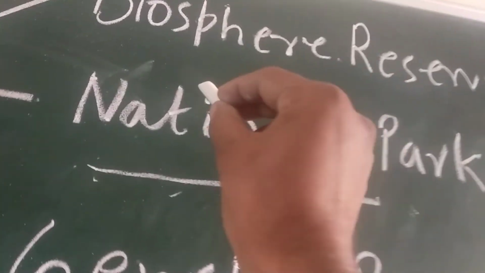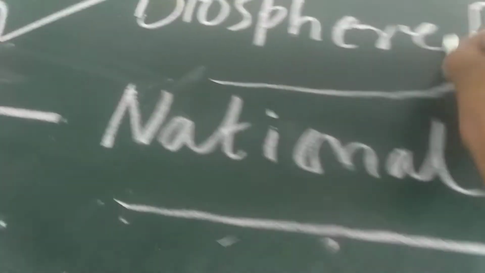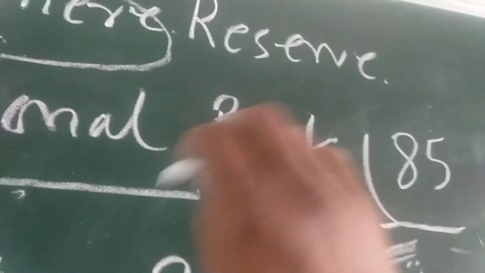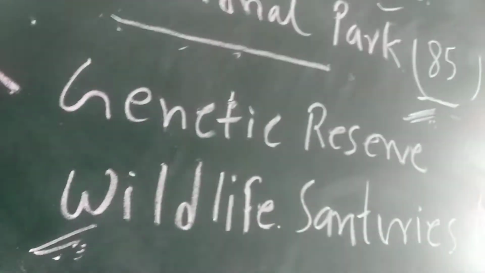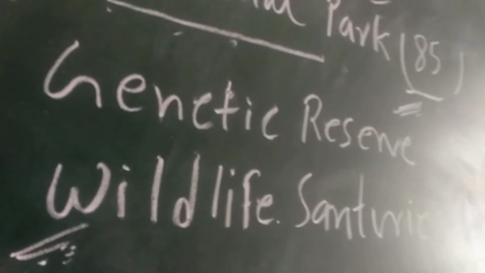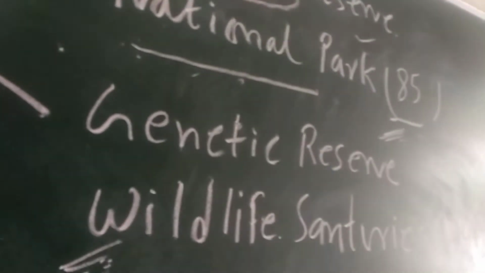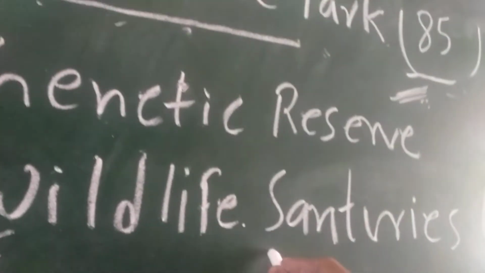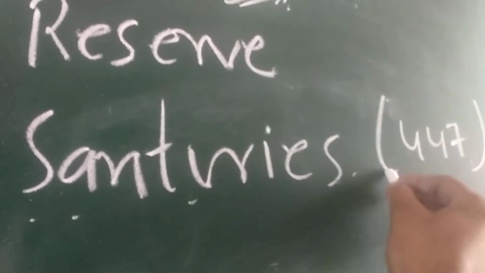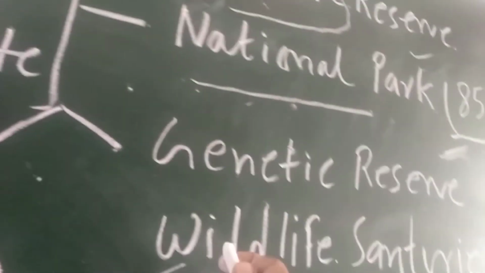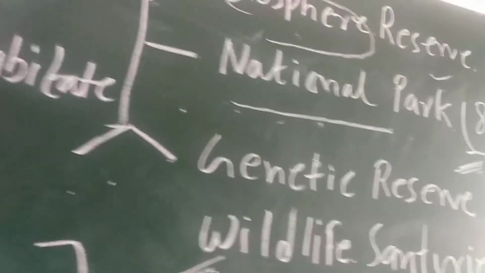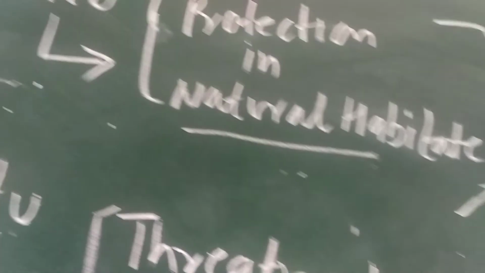Biosphere reserve. What is a biosphere reserve? It means in a sphere area we have to preserve the animals. Sundarban is an example of a biosphere reserve. You can look it up on Google or other study materials. Then genetic reserve, wildlife sanctuary. There are 447 wildlife sanctuaries. So this is the method of preservation of animals and plants in their own habitat, which is called in situ conservation. Next I am going to talk about ex situ conservation.